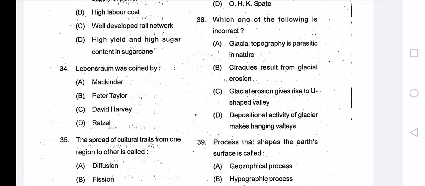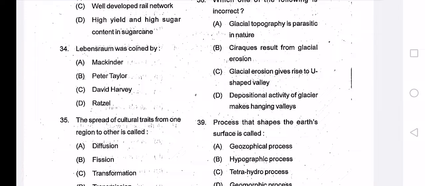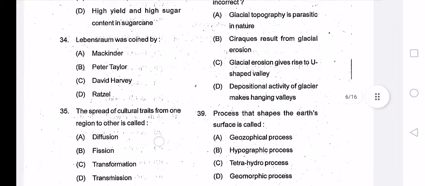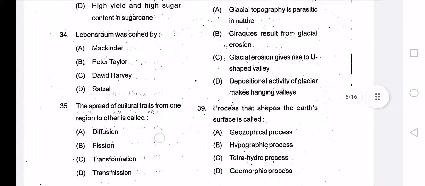Mostly Lebensraum was adopted by Nazi ideology and Adolf Hitler, who popularized it. It was the stated policy of the Nazis to kill, deport and enslave the Polish, Russian and other Slavic population whom they considered inferior and to repopulate the land with Germanic peoples. So that is what we know about Lebensraum.